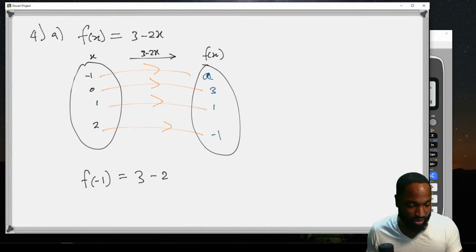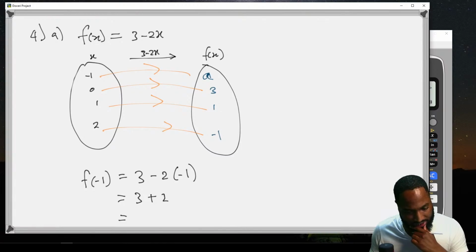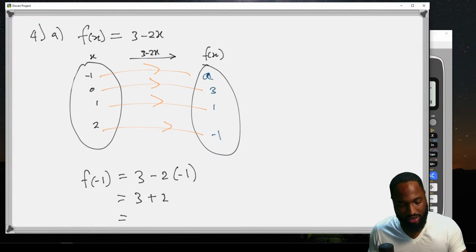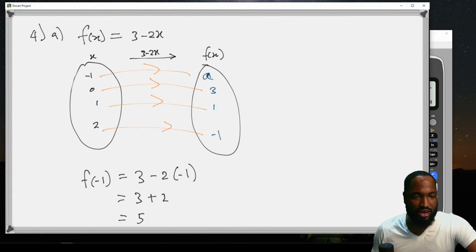So if anybody from my lower school class watching this just for kicks, all you can do this question, boys, plus 2. 3 minus 2x, 3 minus 2 times negative 1. Don't forget that's negative 2 by negative 1, so it turned to positive. So that's 5. You're only getting 1 mark for that, though.